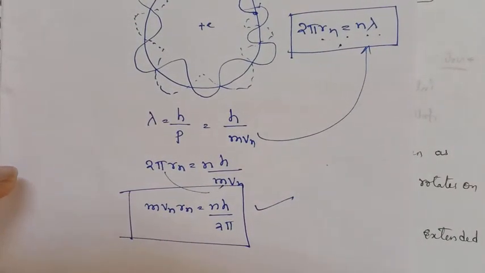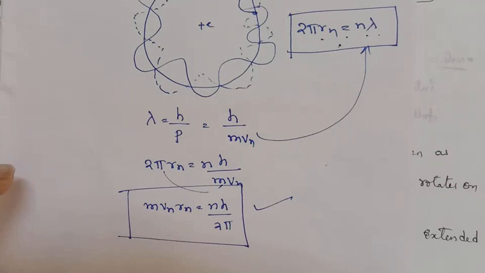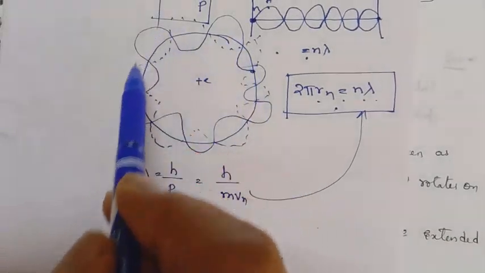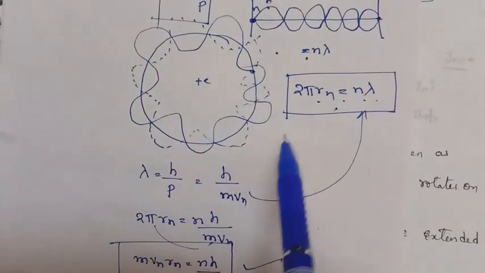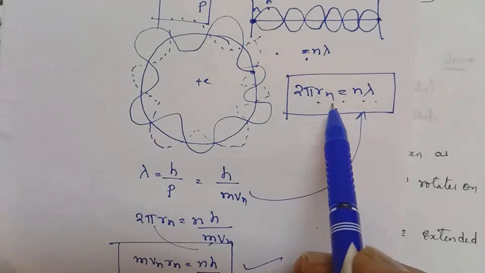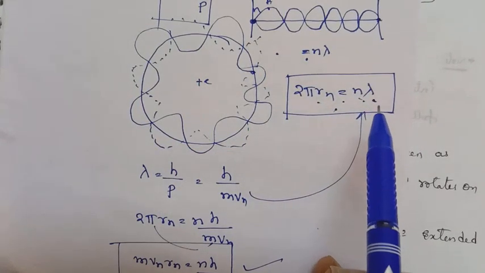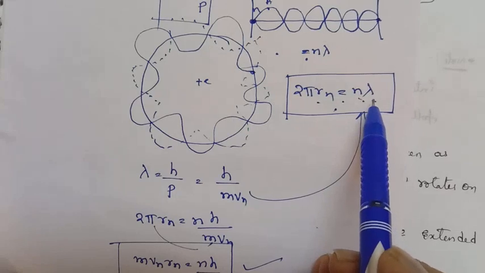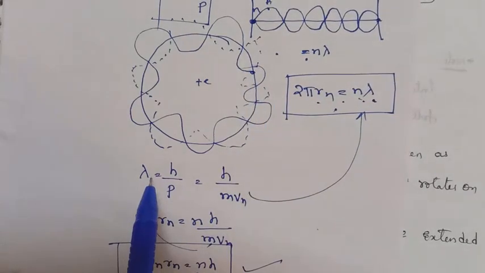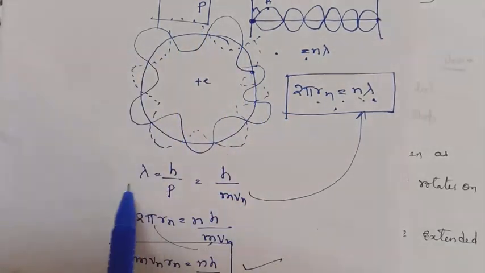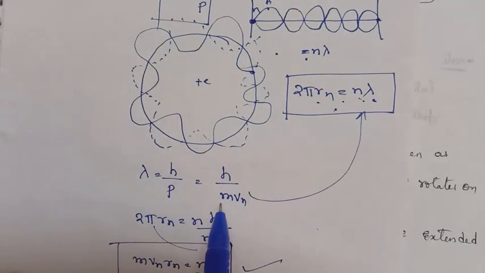This is explained by Louis de Broglie. It is a simple explanation, only two steps. Here these waves are stationary waves. At that time the circumference is equal to integral multiples of the wavelength. So what is the wavelength of this electron? It is a matter wave, so λ = h/p, that is h/mvn.